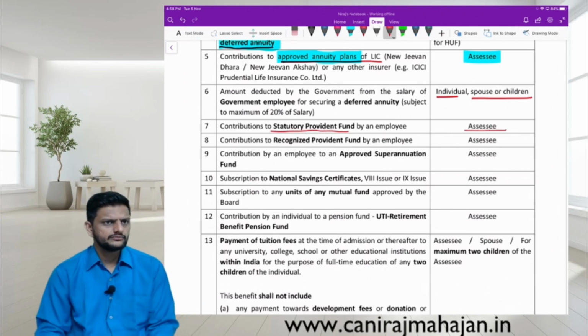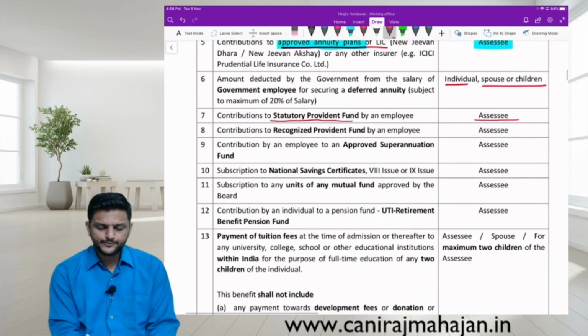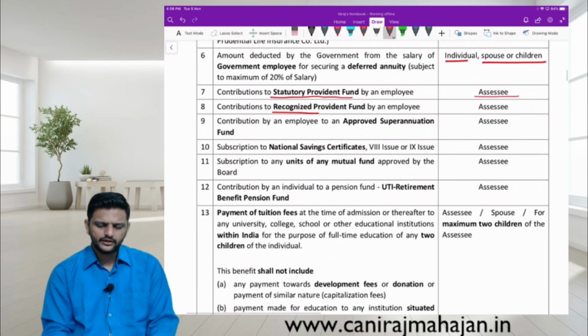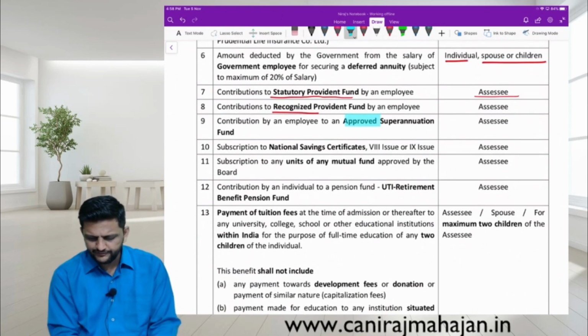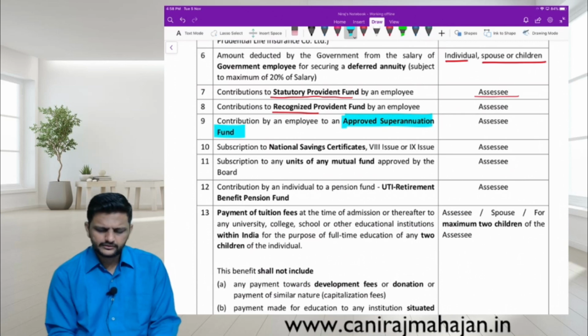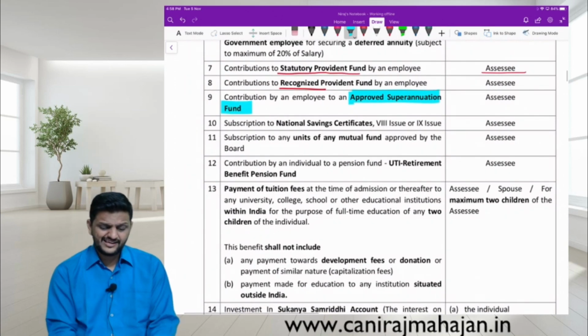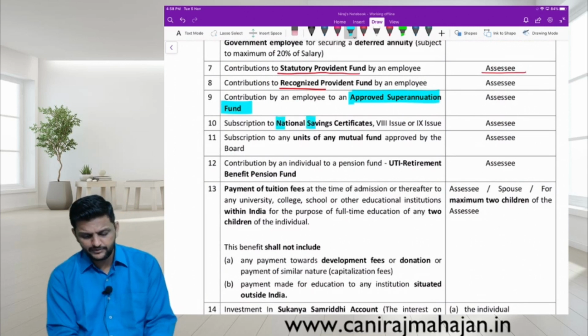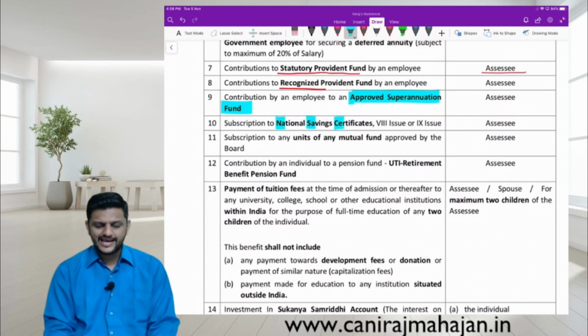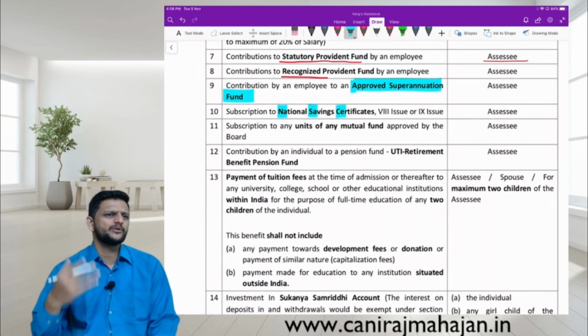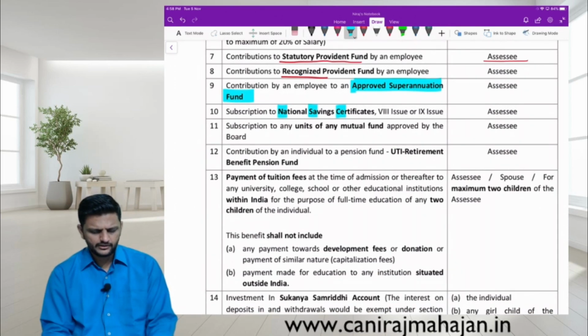Self contribution. Then recognized provident fund, same thing, assessee only. 80C. Okay. Approved superannuation fund, have you done? Yes. Superannuation was done. Again only assessee. NSC, very old but still many people still use it. NSC, National Savings Certificate, only again assessee. It is again a type of investment. It has a lock-in period, etc.